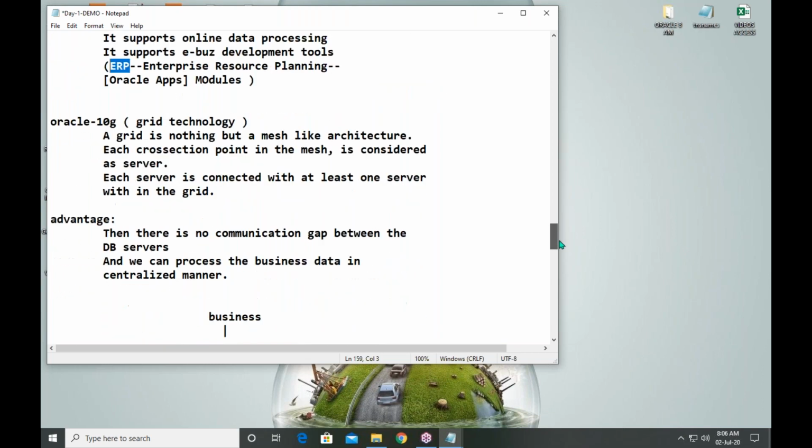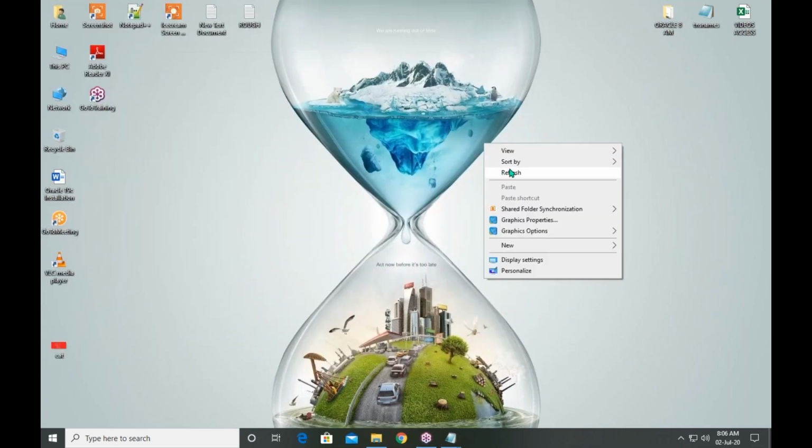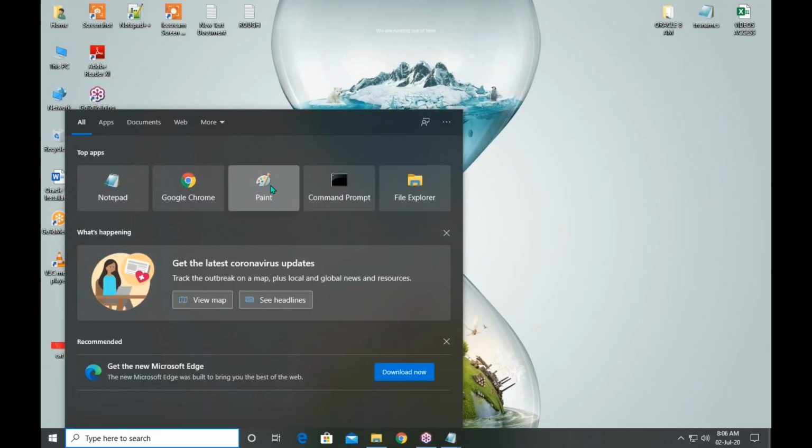The next one is Oracle 10g. The g stands for grid technology. What is a grid? A grid is a separate system, known as a grid database. I will explain through a diagram.